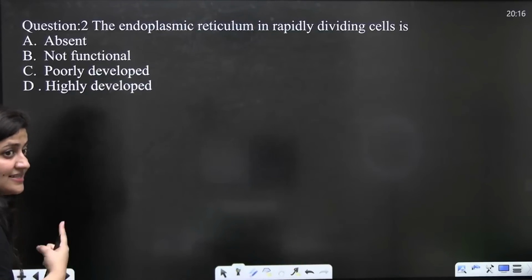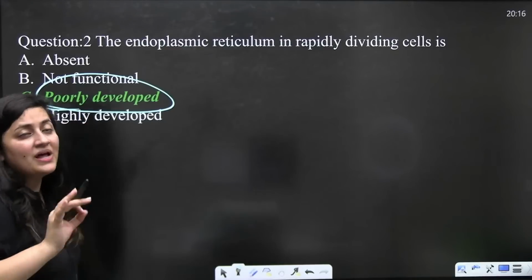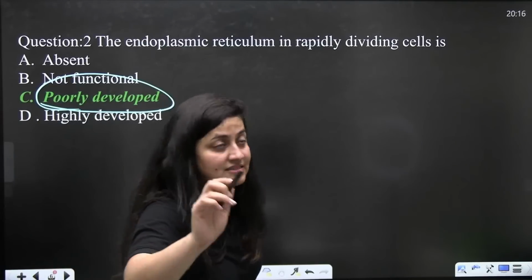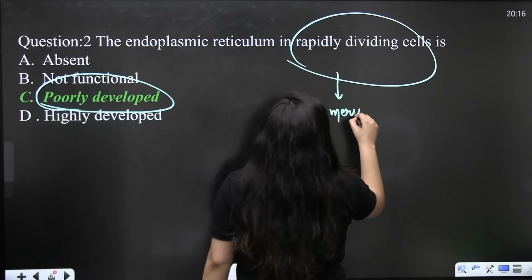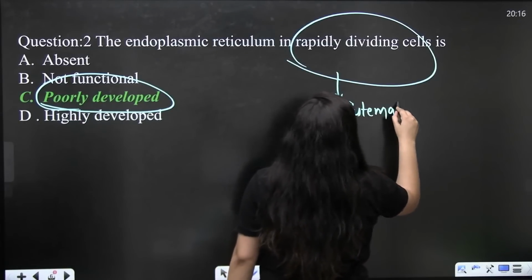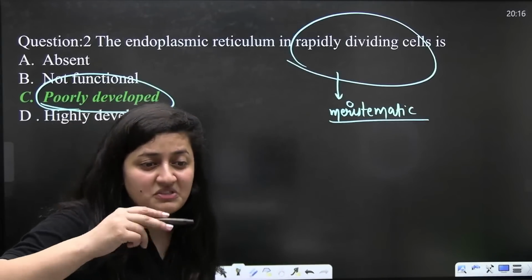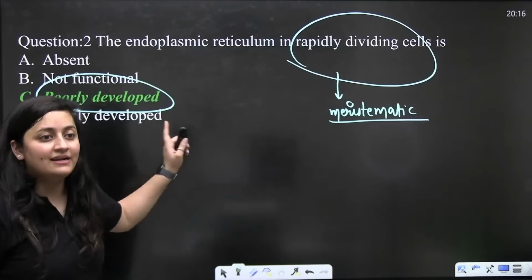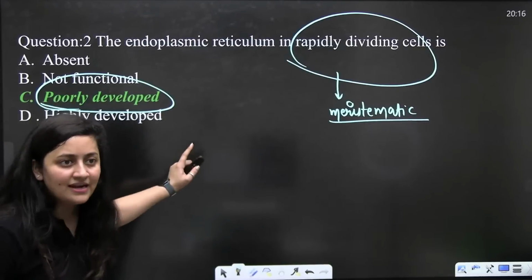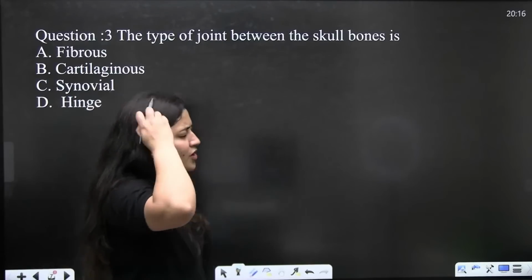What should be the correct answer here? Yes, you are right. It is poorly developed. The endoplasmic reticulum in rapidly dividing cells. When it comes to rapidly dividing cells, we have the example of meristematic cells as well, the cells which are dividing actively. So endoplasmic reticulum is poorly developed there. Is that clear?